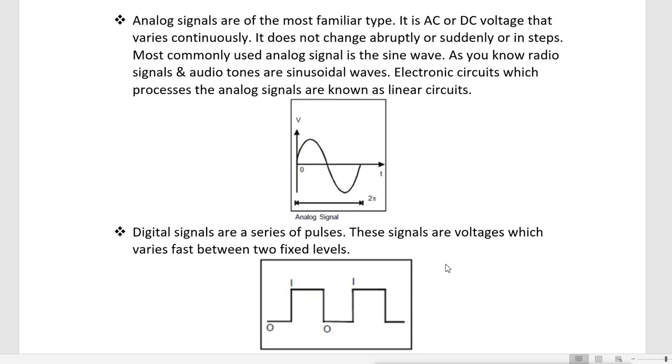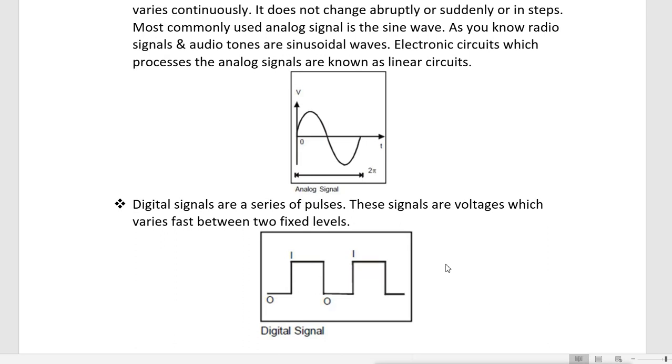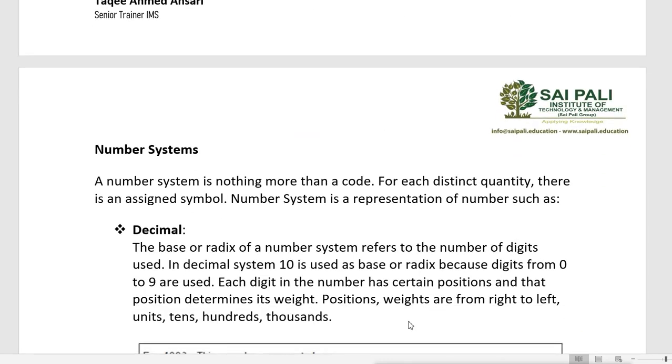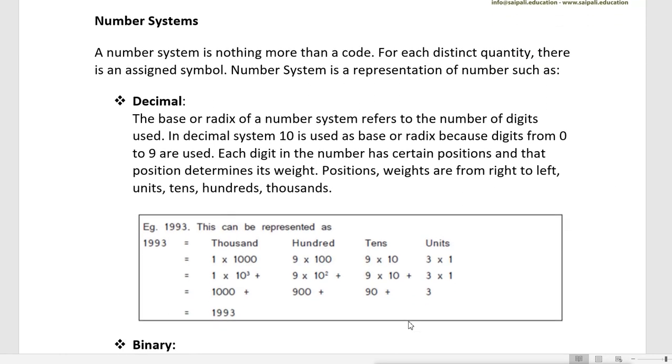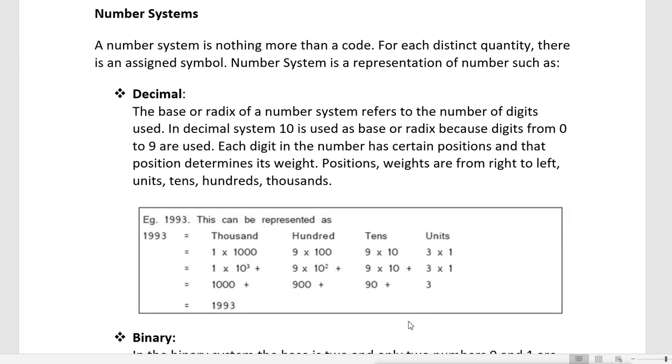Now digital signals are a series of pulses, and these signals are voltage which varies fast between two fixed levels. So it goes like a fixed level up and down, as you can see in the image. All the digital devices work on these digital signals.